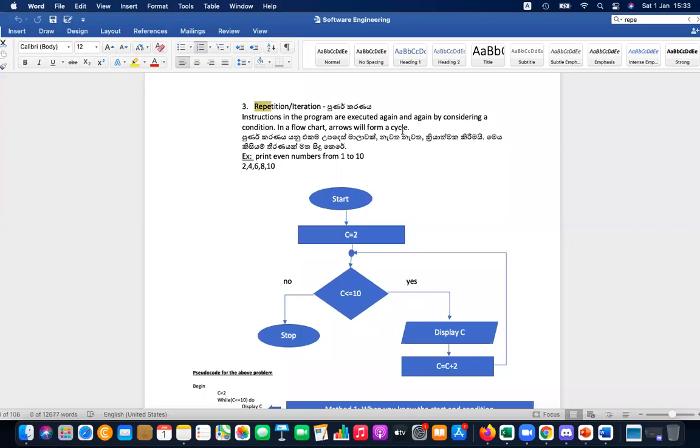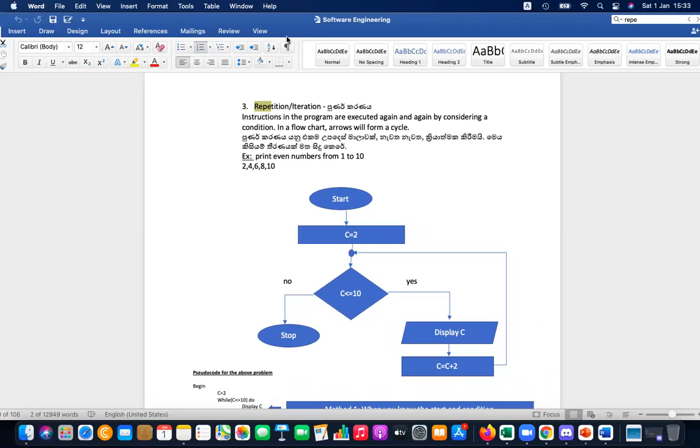In case you cannot remember the previous stuff, I would like to remind you again. We have already discussed two control structures, sequence and selection. Sequence means the instructions are executed in order, one after another. When instructions are executed one after another, we call that control structure sequence.